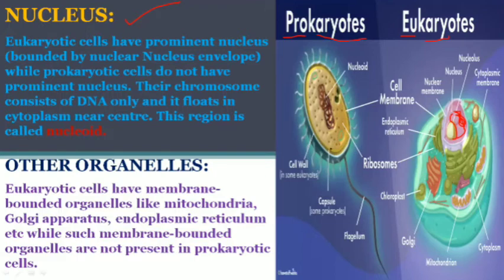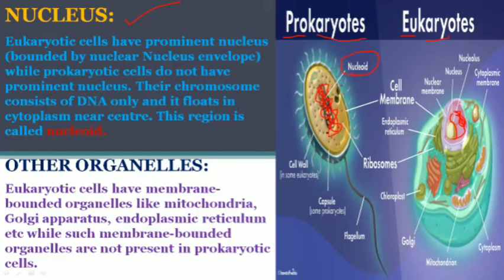But in a prokaryotic cell, the nucleus is not present properly, but the DNA or genetic material is floating inside the cell, in the center of the cell. The place where the chromosomes and DNA are floating in the center of the cell is called the nucleoid.